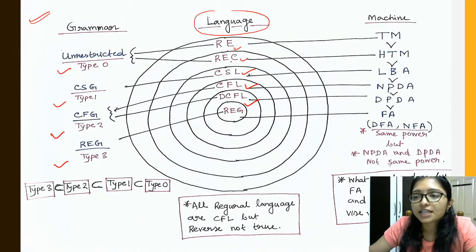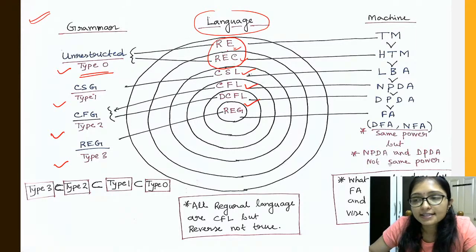First do the revision, then I will start the questions. Now what are the machines? Relate with the machine. So type 0 grammar is the recursive and recursive enumerable. Those are the type 0 grammar.